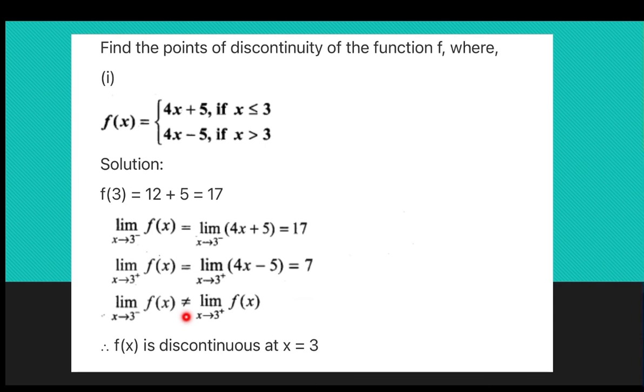Not equal. It should be equal for continuous functions. Left hand side limit and right hand side limit should be equal. But here it is not equal. So, at this point 3, the function f of x is discontinuous. So, f of x is discontinuous at x is equal to 3.